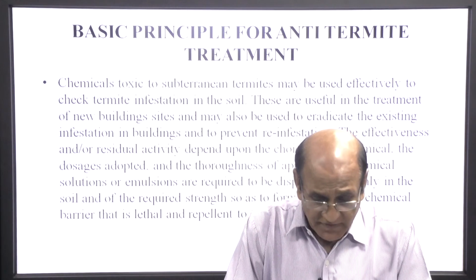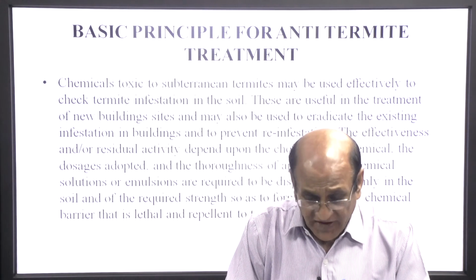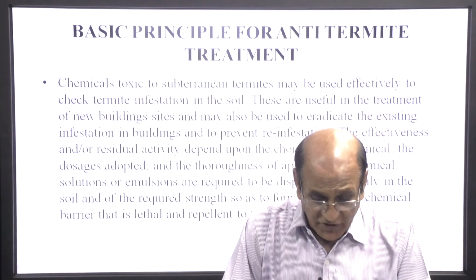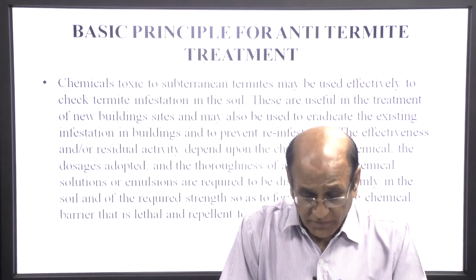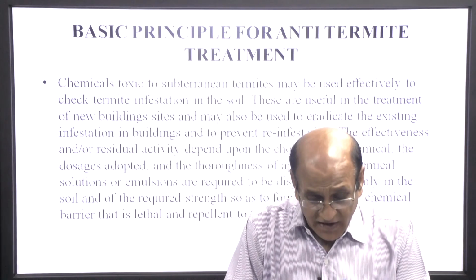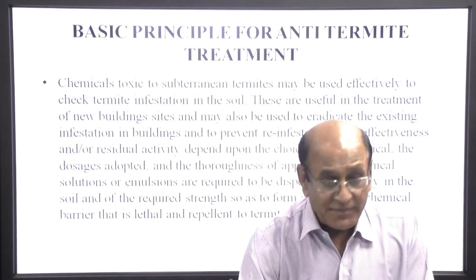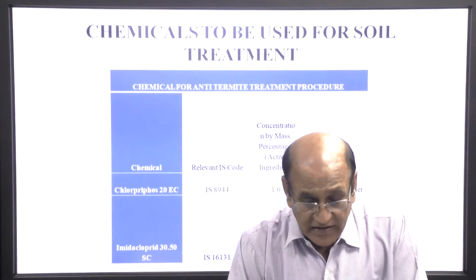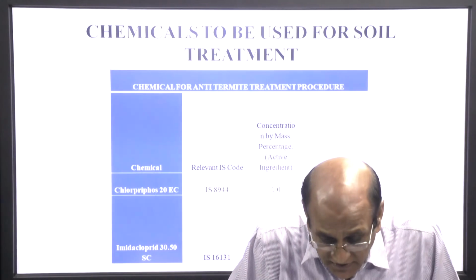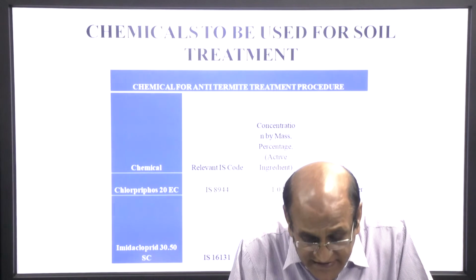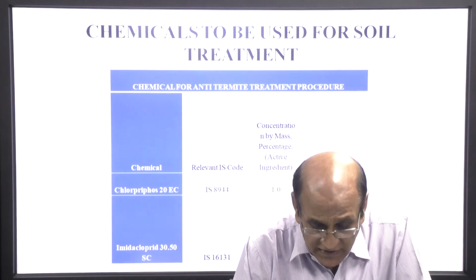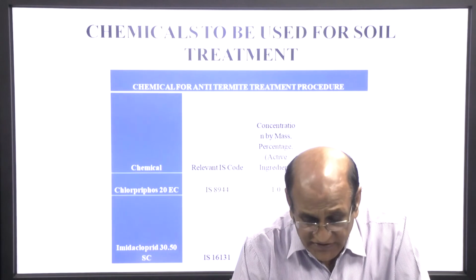Chemical solutions or emulsions are required to disperse uniformly in the soil and be of required strength so as to form an effective chemical barrier that is lethal or repellent to termites. These are the chemicals to be used for soil treatment, and the chemicals conform to IS 8944 and IS 16131.